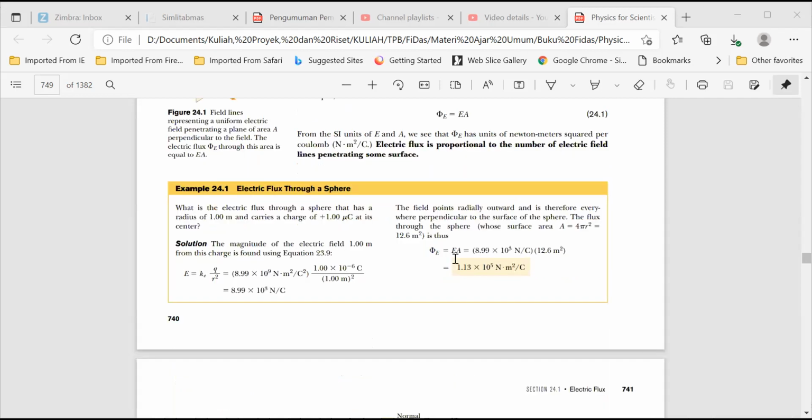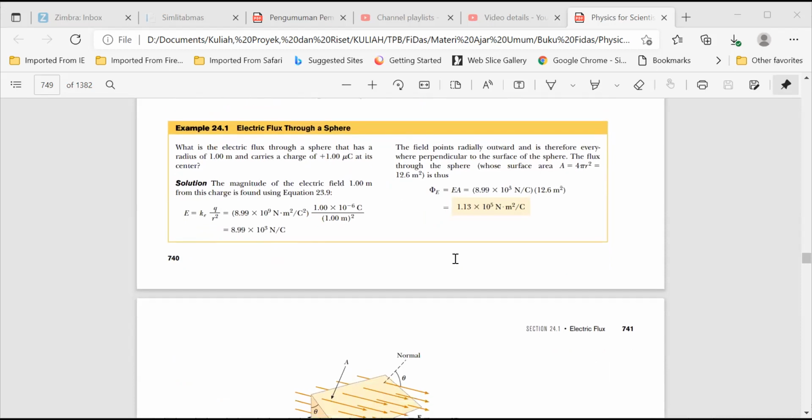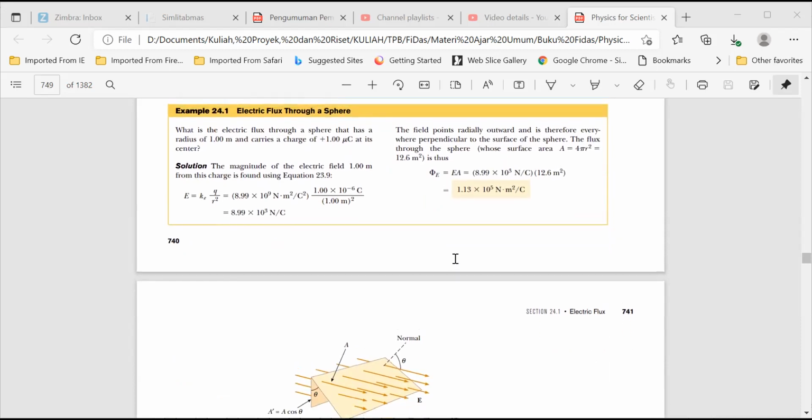Let's take an example. What is the electric flux through a sphere that has a radius of 1 meter and carries a charge of 1 microcoulomb at its center?